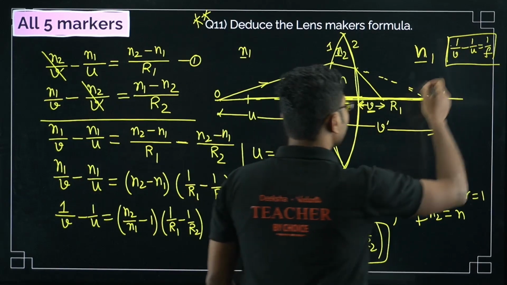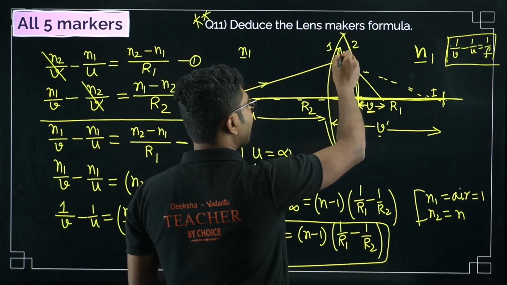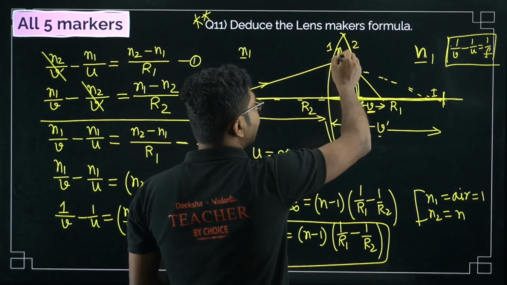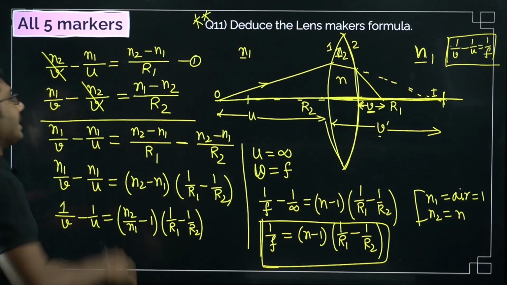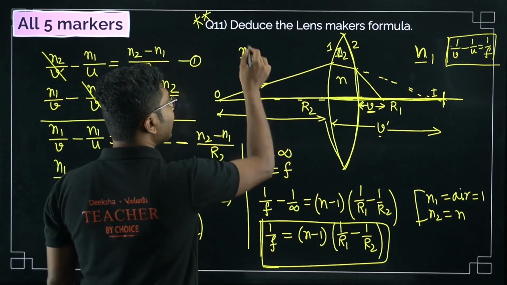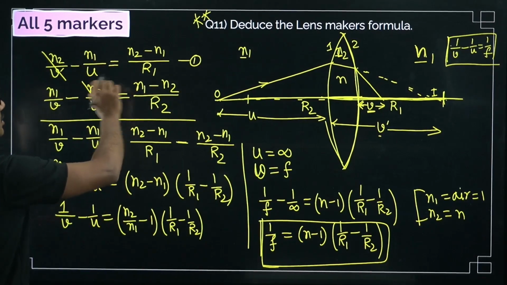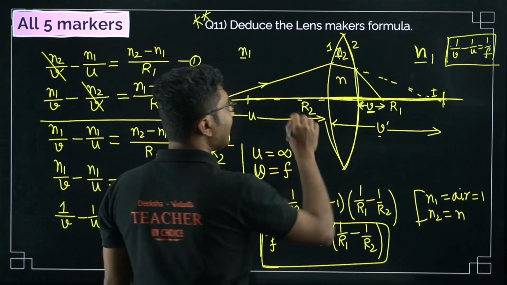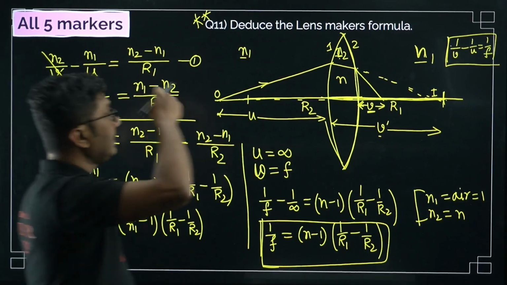First is V. So here what is V? V is V dash. And what is the refractive index of the second medium? It is happening inside the second medium, assuming the entire part is the second medium, right? So it is N2. So N2 divided by V dash. Very important: N2 divided by V dash minus U. So minus U is in the first medium, that is N1. So N1 by U equals final medium minus initial medium divided by the radius of curvature of the surface, that is R1. Right? So this one is correct.